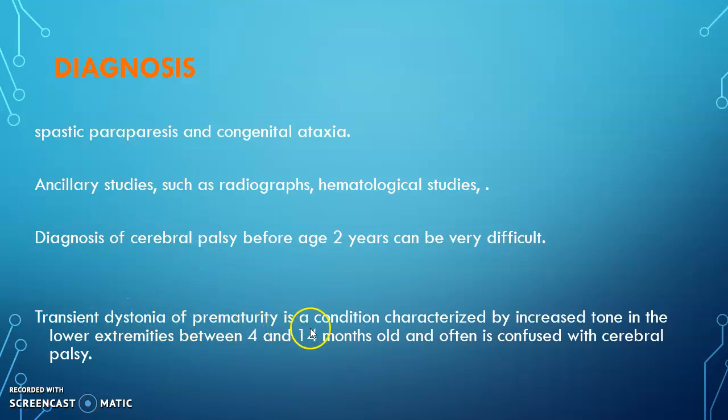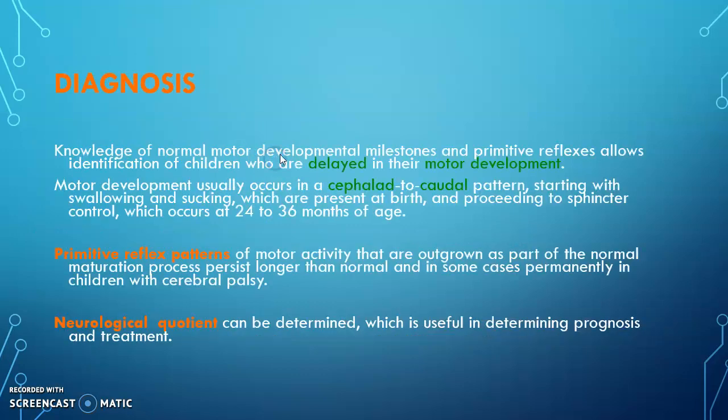Transient dystonia of prematurity is a condition characterized by increased tone in the lower extremity, which is only seen between 4 to 14 months old and is often confused with cerebral palsy. So this transient dystonia should come in the differential diagnosis. It can be confused, as we have earlier understood in the beginning. So diagnosis is comparatively very difficult in early infancy.